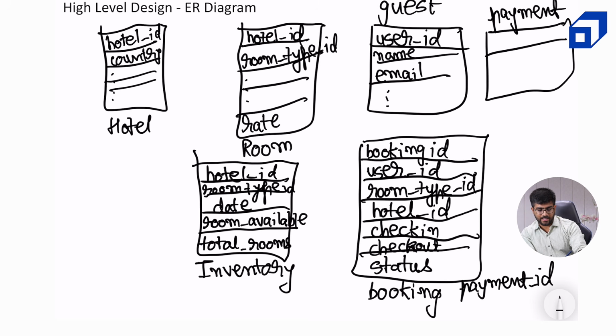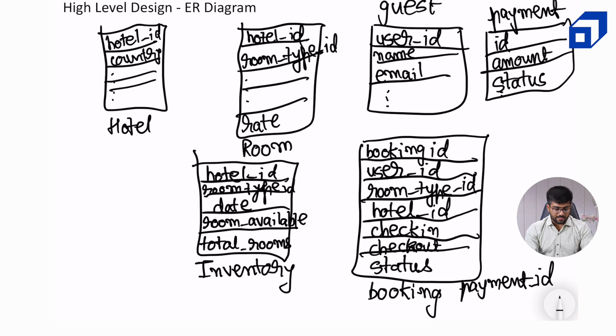Okay, so there will be an ID, there will be some other details like amount and so on. There can be a payment status as well if we want to keep it, like success or fail can be two categories of payment status. Now let's have a holistic look at what the ER diagram will actually look like.